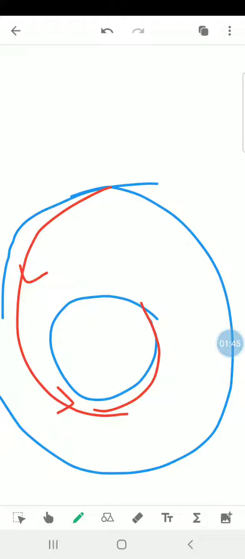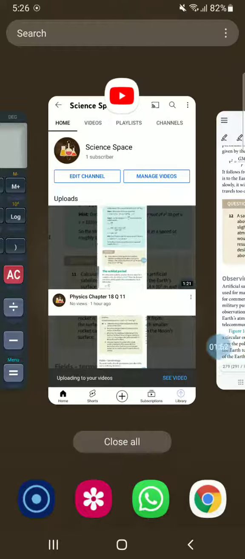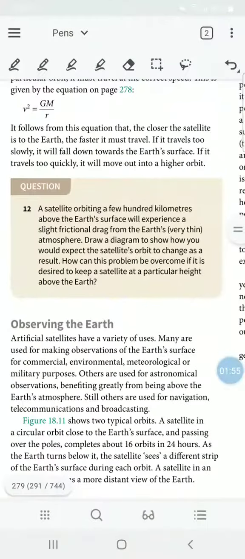So then they are asking, what can you do to keep it in its orbit? So what you can do is, you have to maintain the speed. To maintain the speed, you can have some booster thrusters or rockets attached to the satellite, and these rocket boosters can be fired up from time to time to maintain the speed. So that is how you can maintain the speed and the orbital height of a satellite.